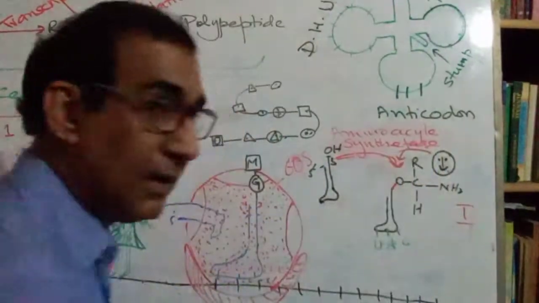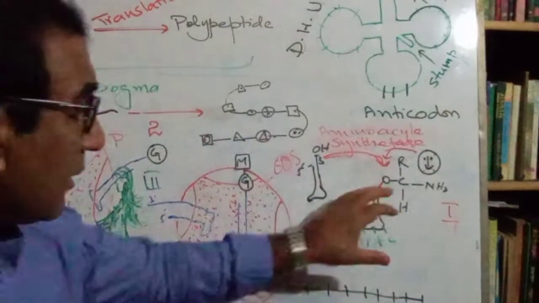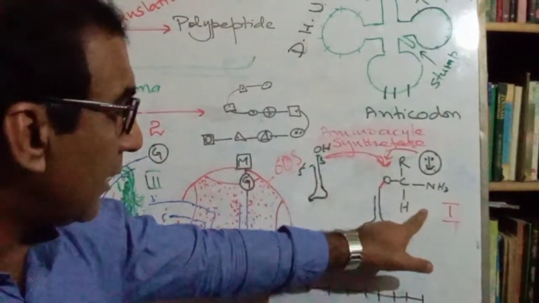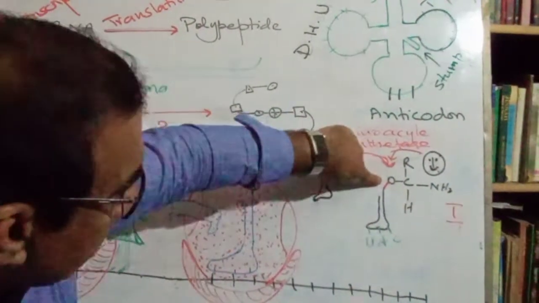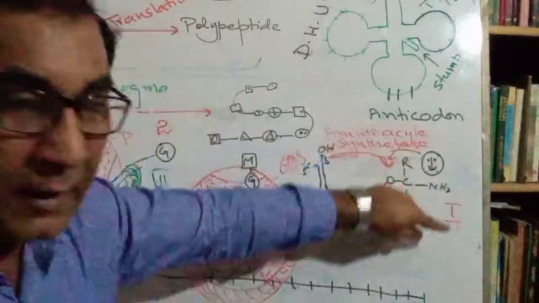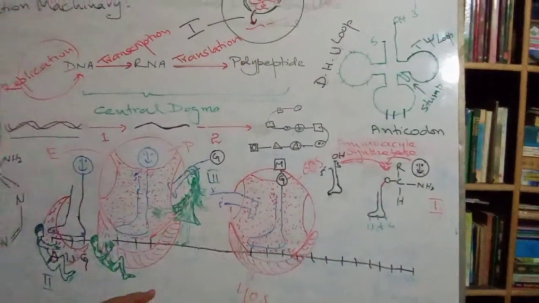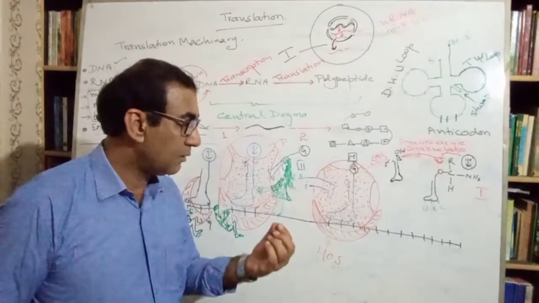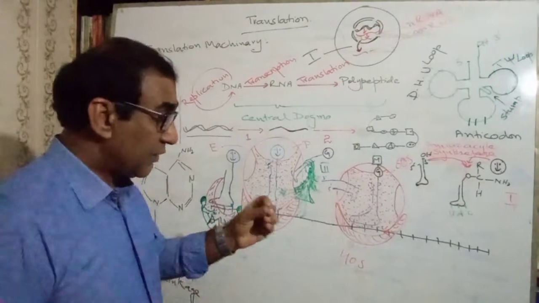Amino acyl synthetase. By the combination of the RNA molecule and an amino acid, the amino acyl bond is formed, and this whole structure is known as the amino acyl tRNA. Now it is ready to find the codon. It has to reach the transcript.